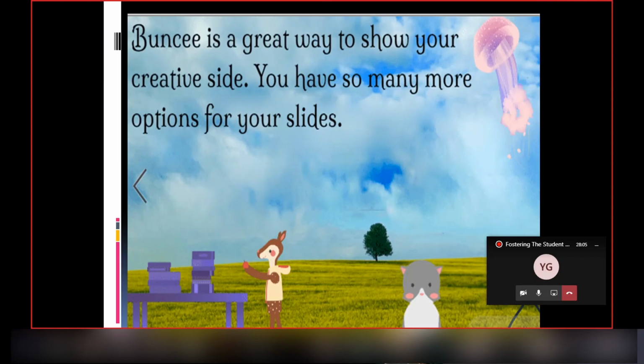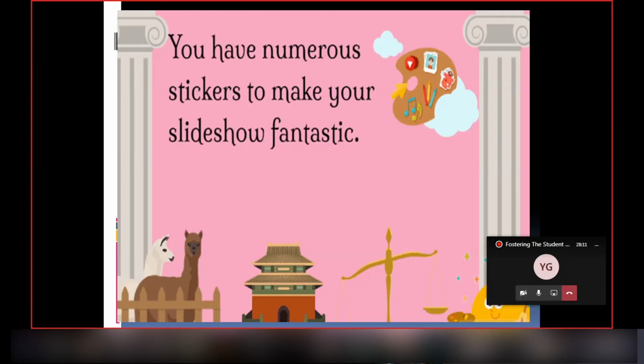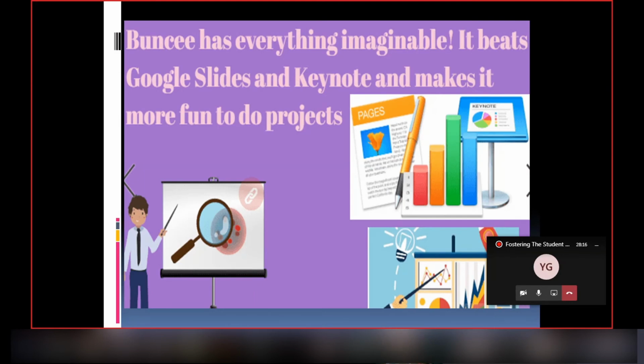Buncee is a great way to show your creative side. You have so many more options for your slides. You have numerous stickers to make your slideshow fantastic. Buncee has everything imaginable. It beats Google Slides and Keynote, and it makes it more fun to do projects.